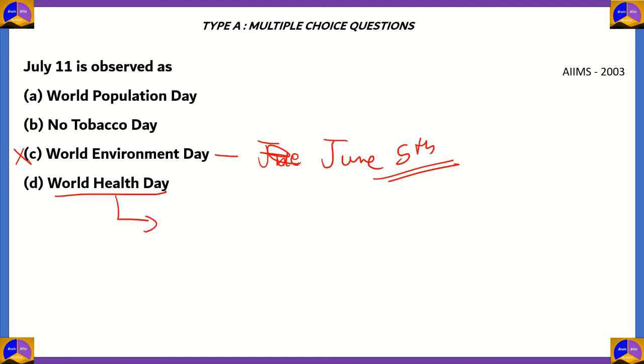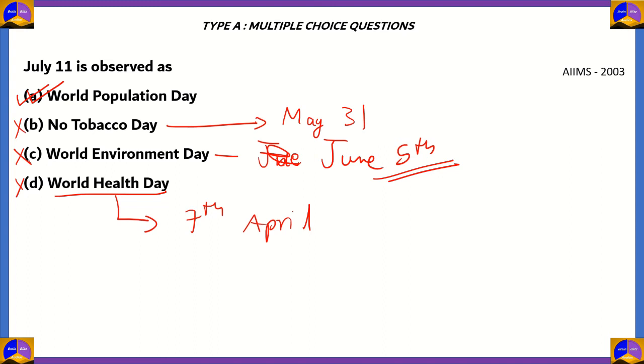So when is World Health Day observed? Well, you have Google with you, so you can just search it for now, not for the exam. So for now, you can search it and you'll get the answer that World Health Day is celebrated on the 7th of April every year. So option D is incorrect. If you look at option B, World No Tobacco Day, once again from Google, you can get the answer as May 31 and not July 11. So option B is incorrect. So the right answer is option A, World Population Day. So World Population Day is the day that we observe on July the 11th every year. So that is the correct answer.